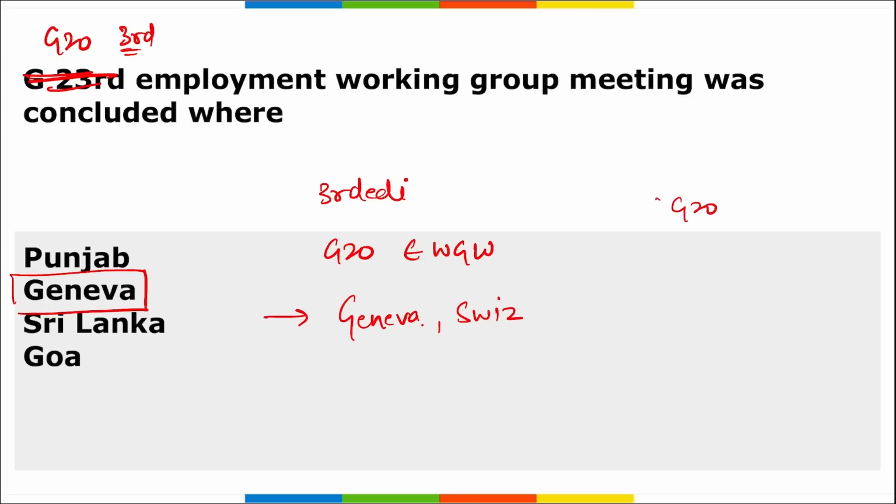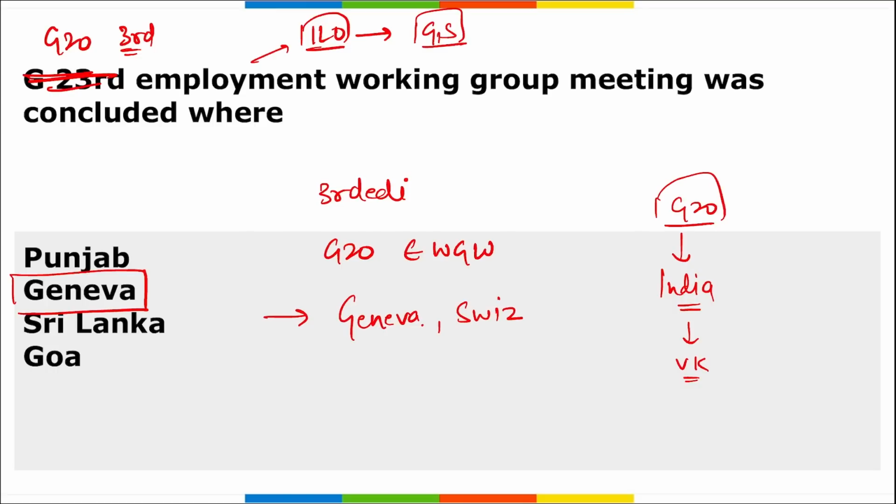Who is having the presidency of G20 right now? India is having the presidency of G20. What is the theme of it? Vasudhaiva Kutumbakam. Correct? Now remember, if we ask about employment, this is related to labor. So ILO, that is your International Labor Organization. The headquarter of this International Labor Organization is also in Geneva, Switzerland, and that is where this third edition of the G20 Employment Working Group meeting was held.